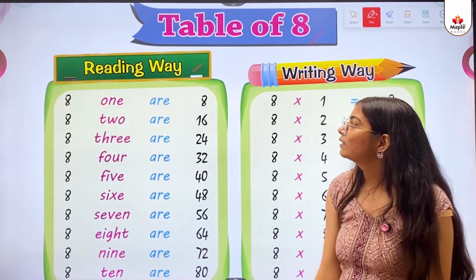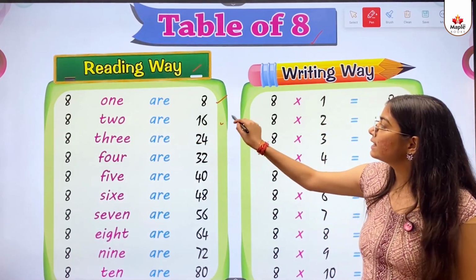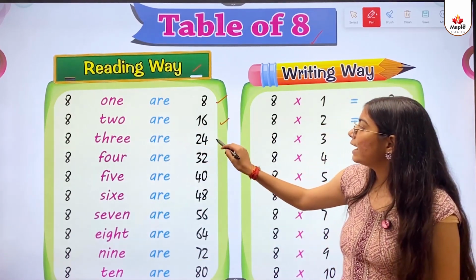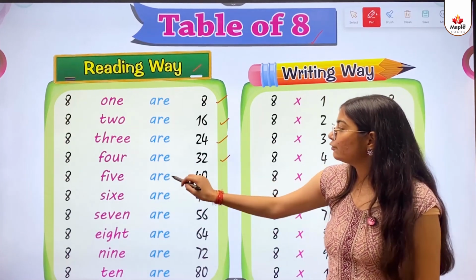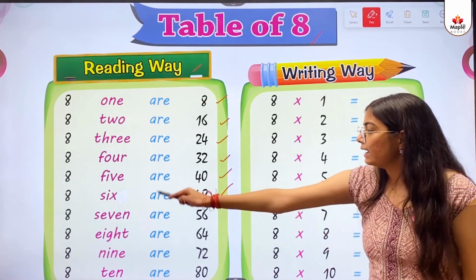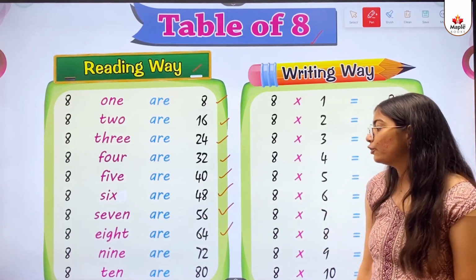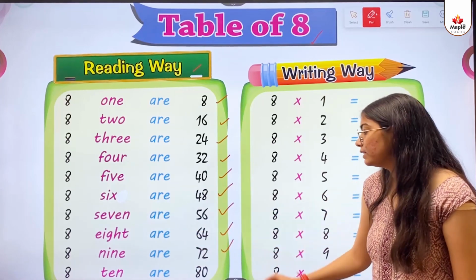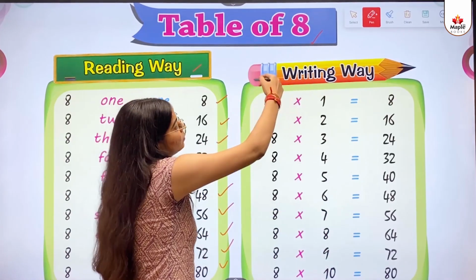Reading way. 8 1s are 8. 8 2s are 16. 8 3s are 24. 8 4s are 32. 8 5s are 40. 8 6s are 48. 8 7s are 56. 8 8s are 64. 8 9s are 72. 8 10s are 80. Writing way.